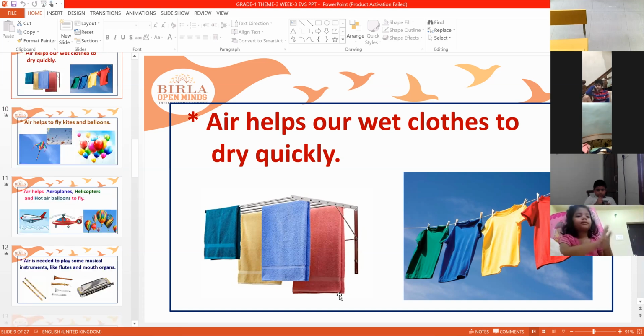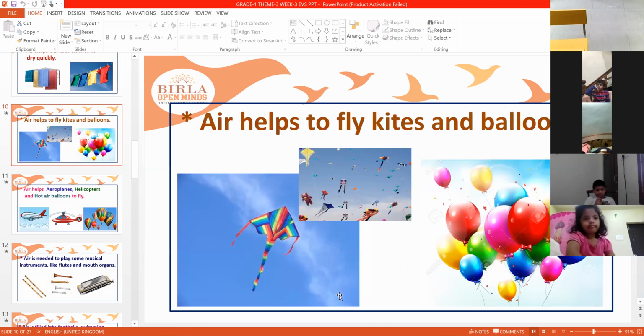Next, air helps to fly kites and balloons. Kites and balloons can fly high, they can be flown. So this air helps them to fly. You can fly the kites and balloons.